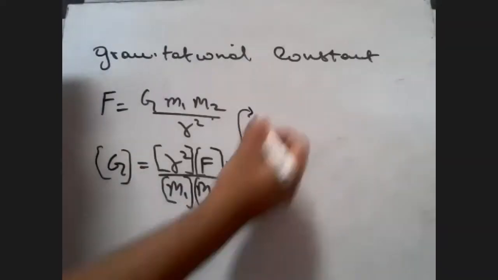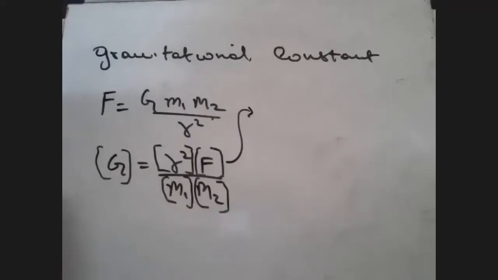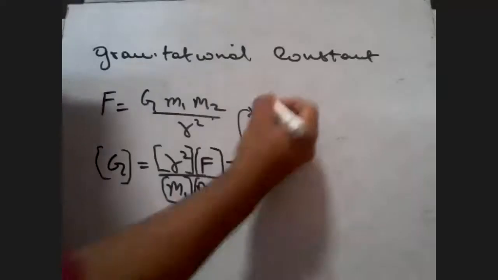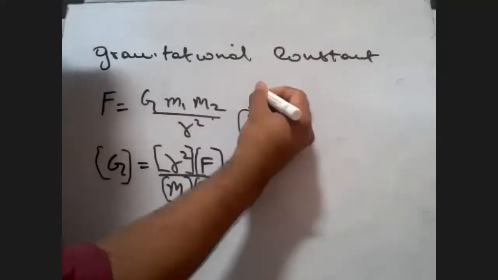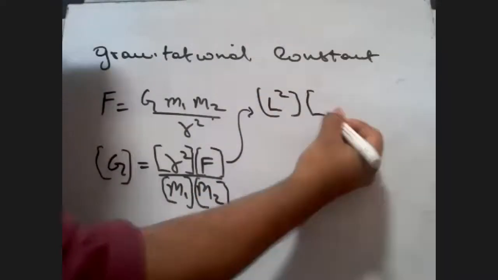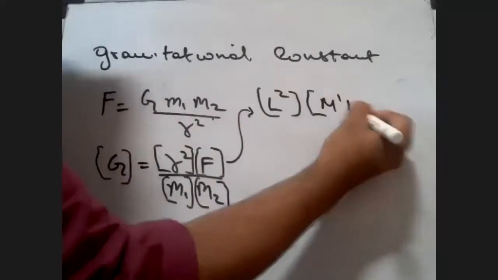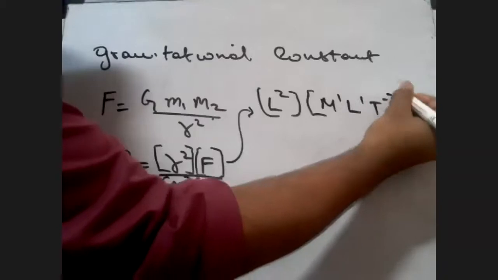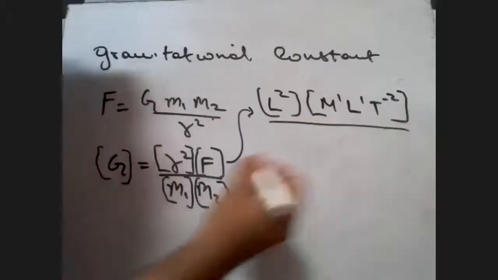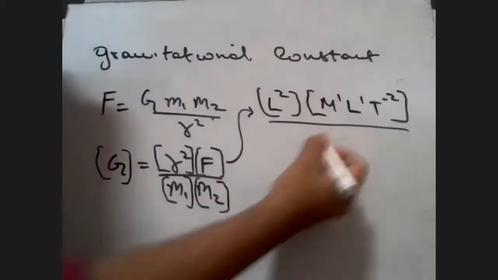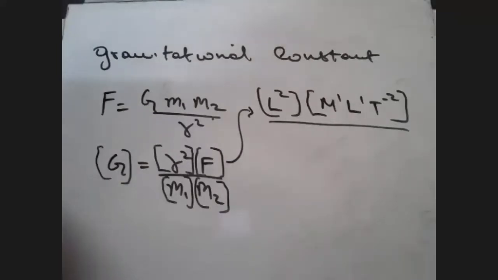Now, r square is what, students? It is length only. r square is length only, so we'll write L raised to 2 for that. Force is what, students? Force is M1 L1 T minus 2. Mass is what, students? Mass is M. There are two masses here, so it will be M raised to 2, M square.